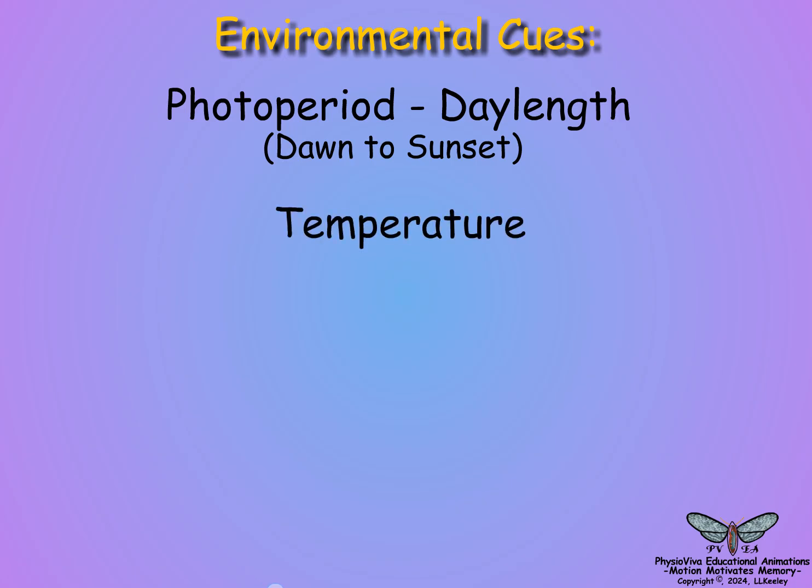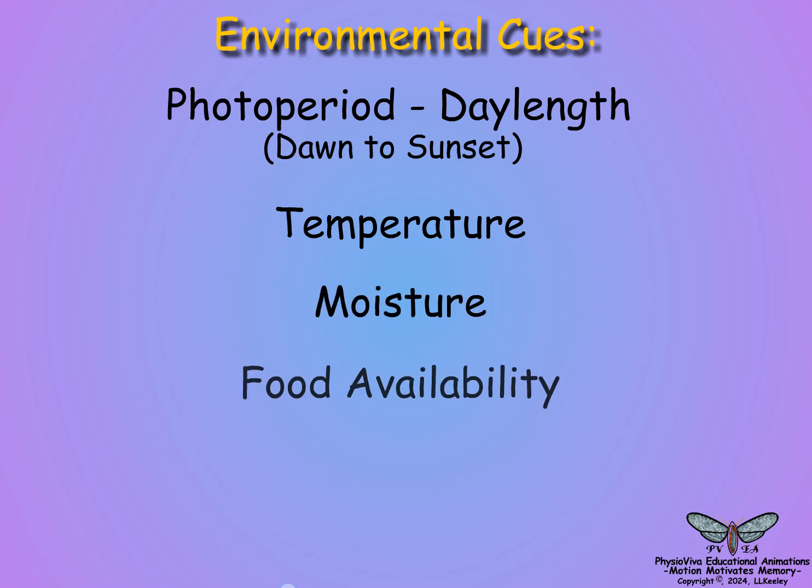The two most important are photoperiod, which is day length from dawn to sunset, and temperature. Photoperiod and temperature are seasonal properties and affect the availabilities of other ancillary cues such as moisture, food, and mates. The status of these cues determine if the individual insect should be actively mating and reproducing or preparing to survive harsh seasonal conditions. Being active benefits the individual with mate finding and ample food. However, failing to initiate diapause could result in death if the environment turns hostile.